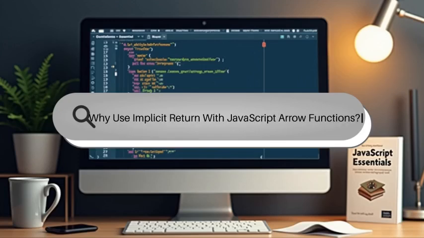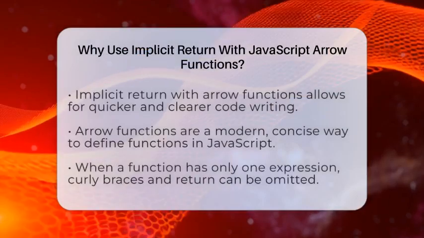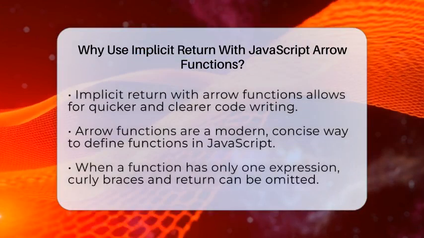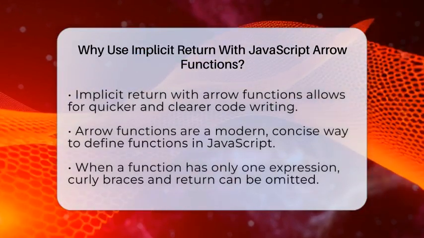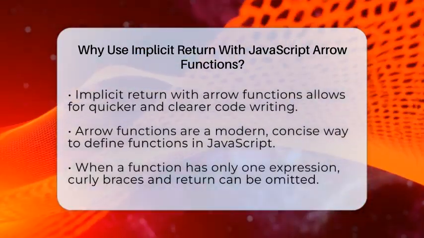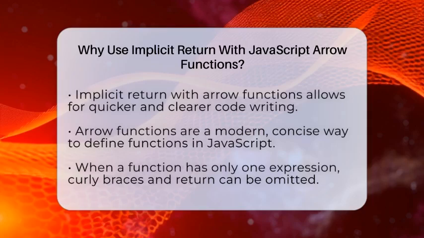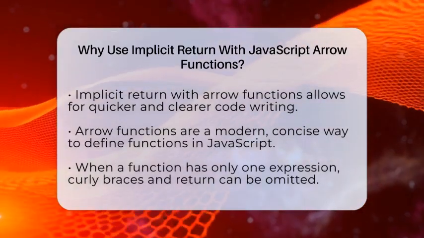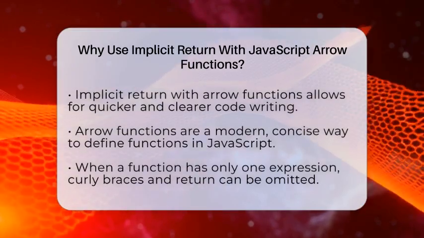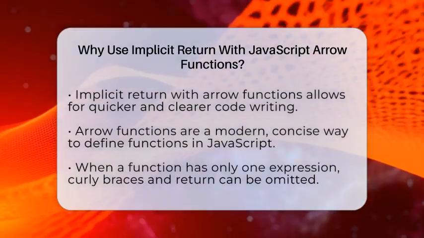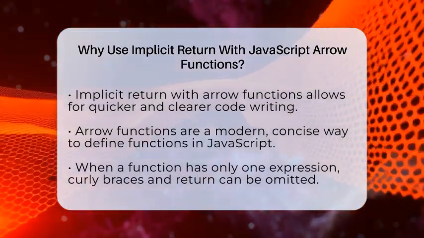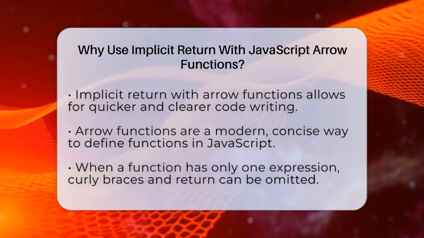Why use implicit return with JavaScript arrow functions? Imagine writing code that's both quick to type and easy to read. That's exactly what using implicit return with arrow functions can do for your JavaScript. When you work with functions in JavaScript, especially in web development, clarity and brevity matter a lot. Arrow functions are a modern way to write functions more concisely than traditional function expressions.